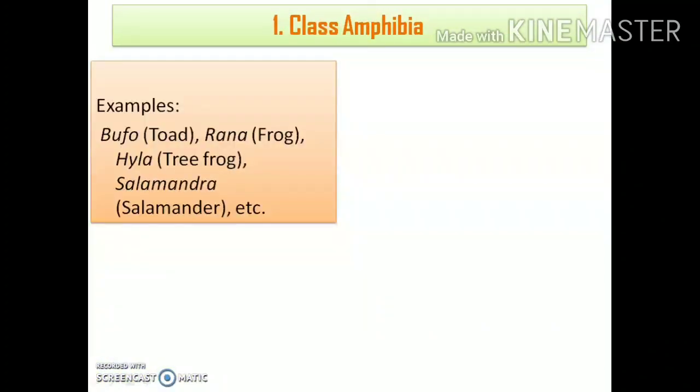Next, let us have a look at the important examples of the class Amphibia. Here you can see that the names written in italics are the scientific names, and the names written within the brackets are the common names of the same individuals, right? I hope all of you know how to write the scientific names.